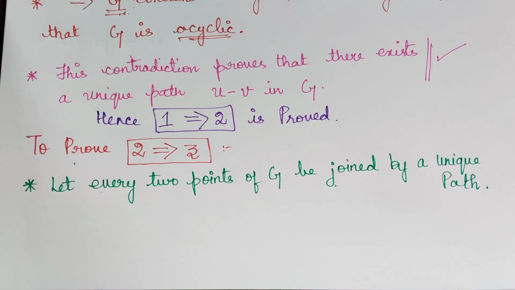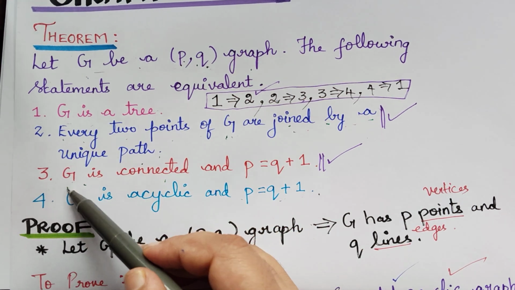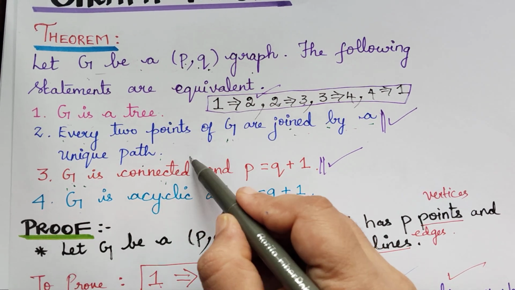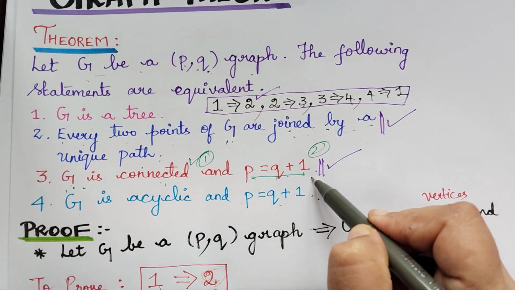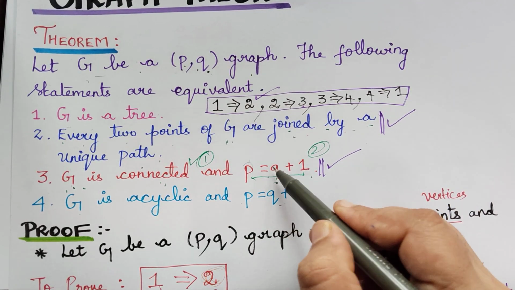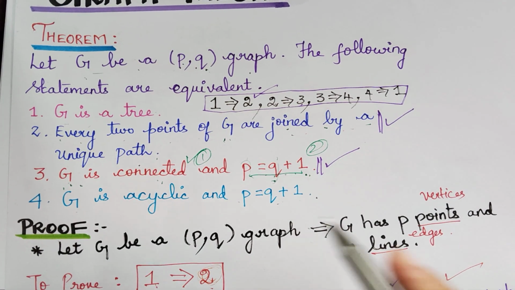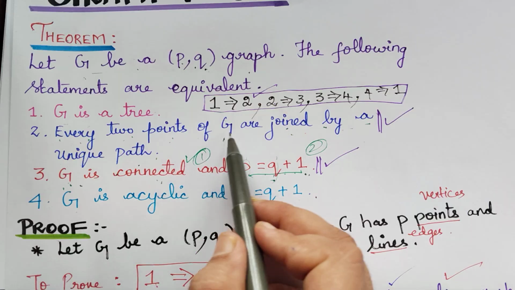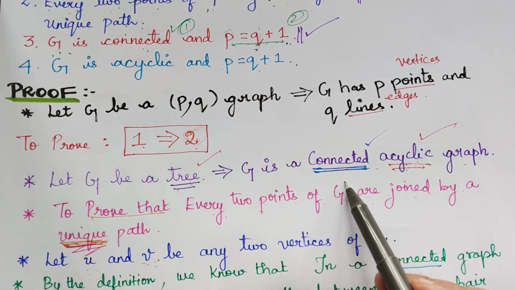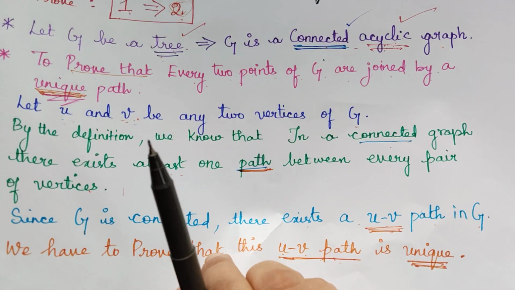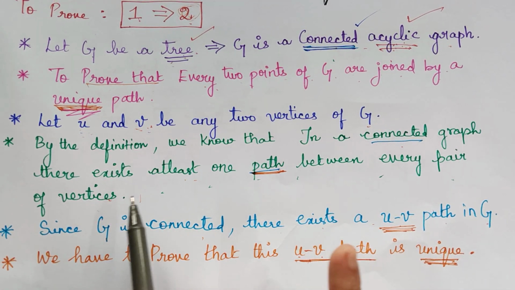Now we have to prove 2 implies 3. That is, we have to prove that G is connected, and second, that P is equal to Q plus 1, that is, the number of vertices is equal to the number of edges plus 1. We have assumed that every 2 points of G are joined by a unique path. By the definition of a connected graph, there exists at least one path between every pair of vertices.